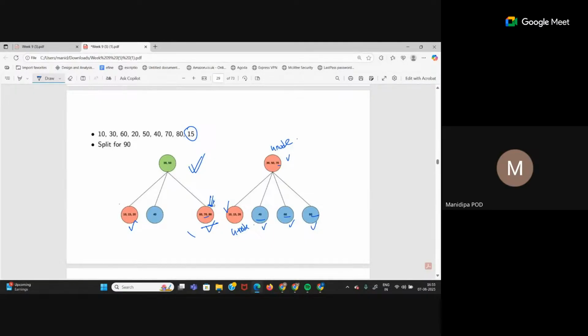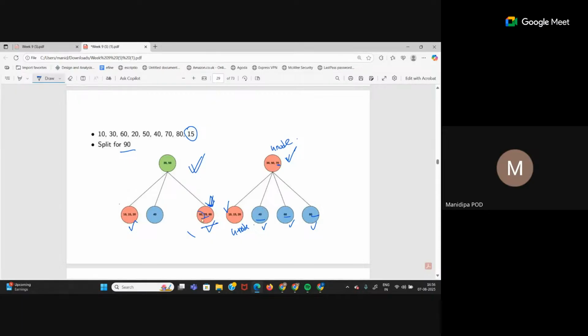Now I will split this 4 node, because the next item I need to enter is 90. So I am splitting this beforehand. Now when I split this, 70 will be the middle element, which has to go 1 level up to the parent. So 70 comes here. 70 is greater than 30 and 50, so it becomes the right hand side element. 40 will become the child that falls between 30 and 50.